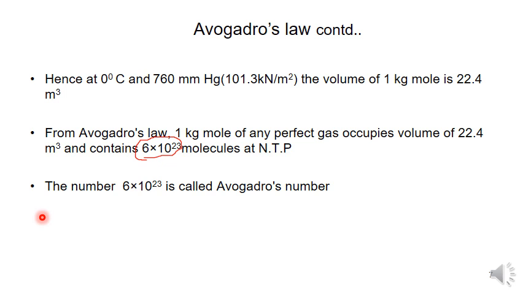1 kilogram mole of a substance is the amount of that substance in kilograms numerically equal to its molecular weight. It follows from Avogadro's law that the volume occupied by 1 kg mole is the same for all gases at the same temperature and pressure. This is called Avogadro's number, 6 into 10 to the power of 23.